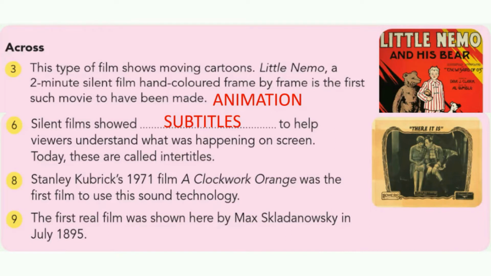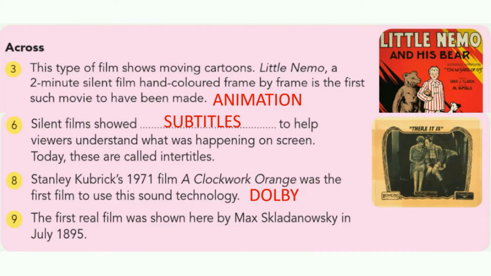Stanley Kubrick, in 1971. The name of the film is A Clockwork Orange. This is the first film that used sound technology. Before 1971, only silent films were displayed. In that year, a new type of sound technology was used in A Clockwork Orange. What was the name of the sound technology? Dolby.